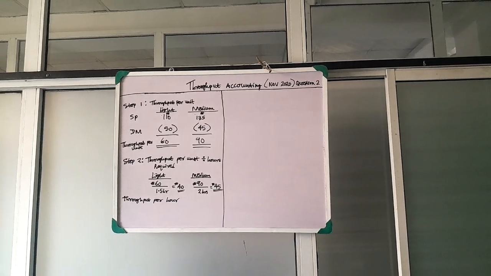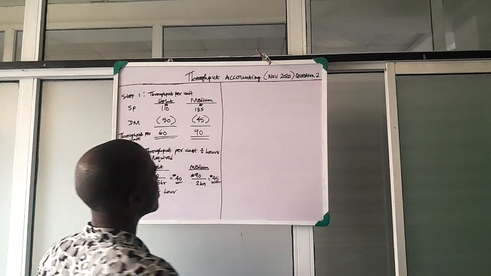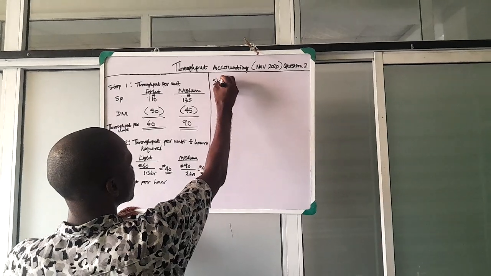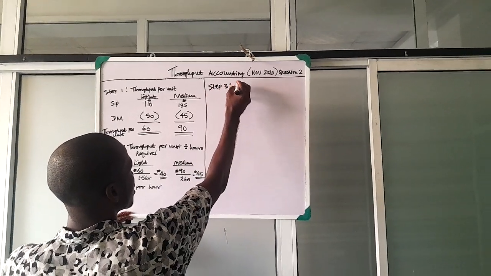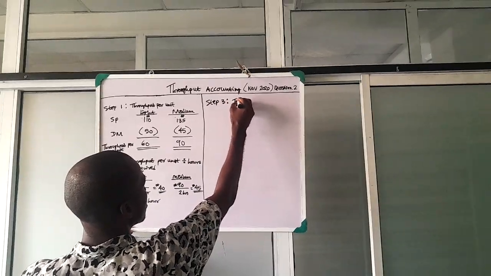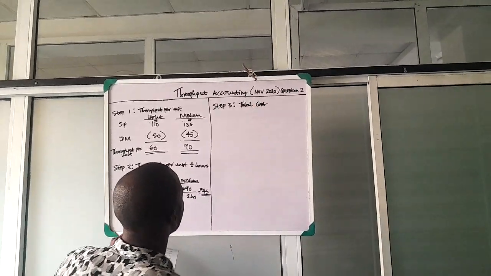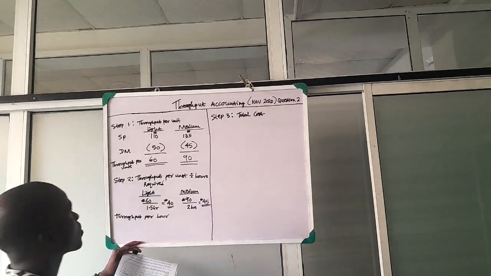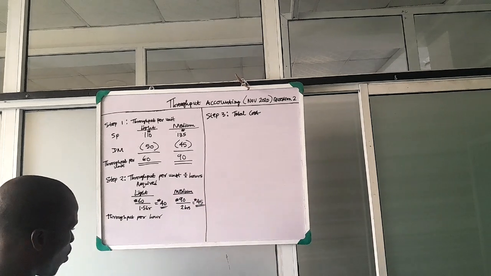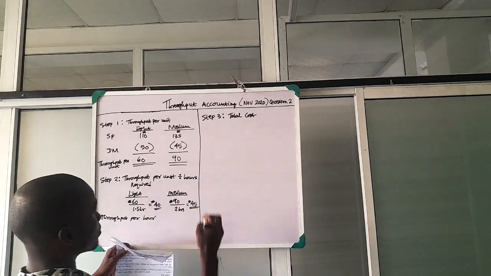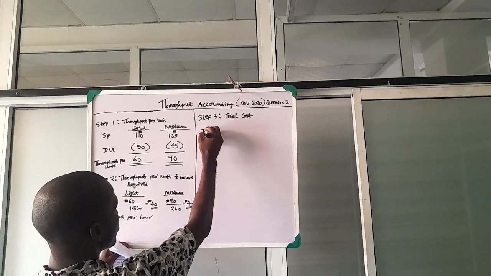But before we do that, we need to get the total cost, which is step 3. Step 3, the total cost. For the total cost, we'll be working with direct labor and variable overhead.